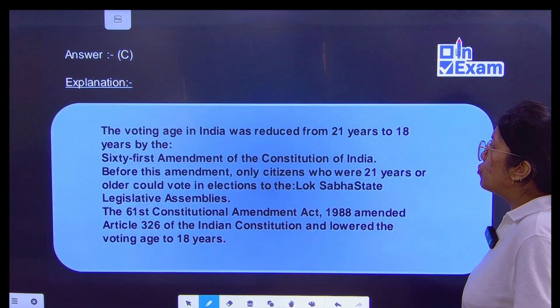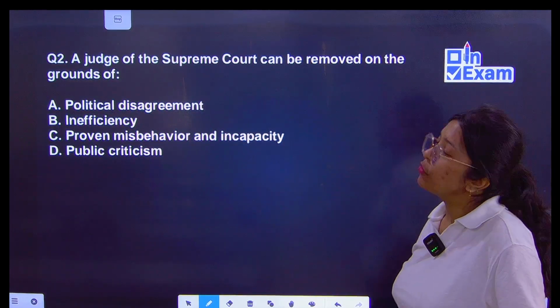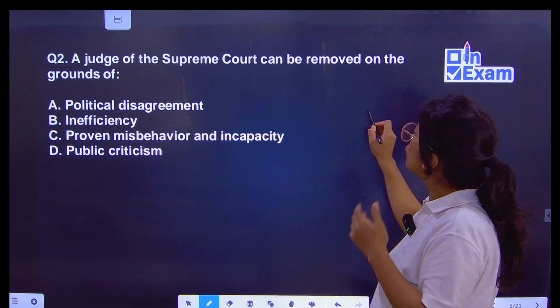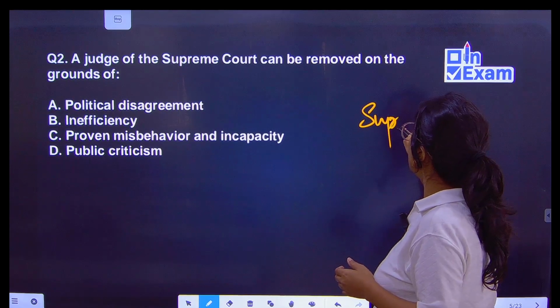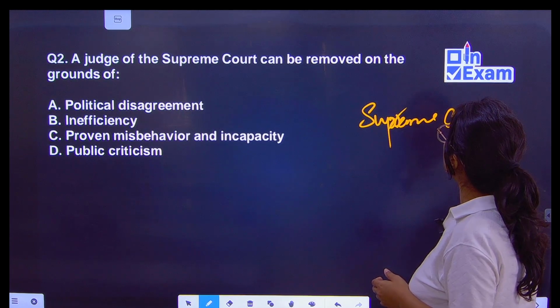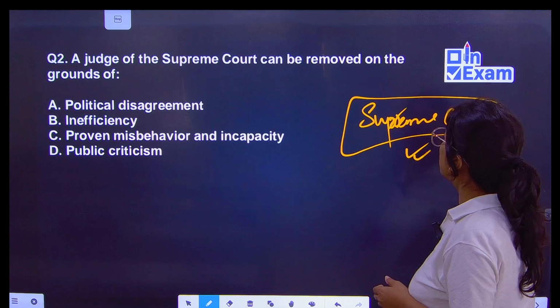Then the next question is: a judge of the Supreme Court can be removed on the grounds of... This question comes from the Supreme Court topic. So, how can a Supreme Court judge be removed?